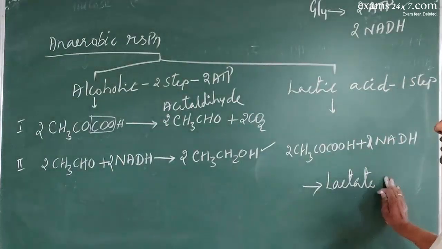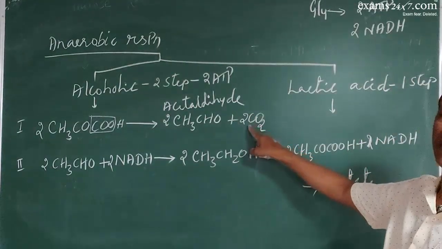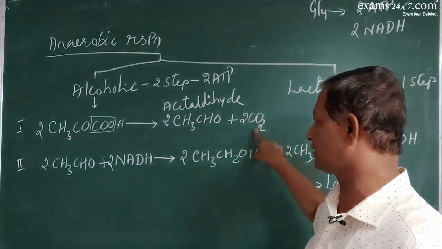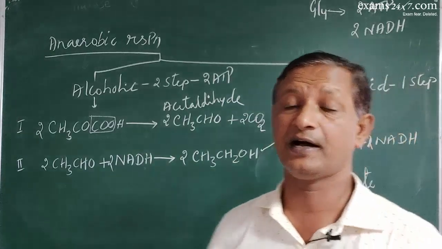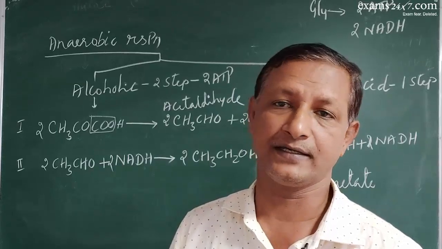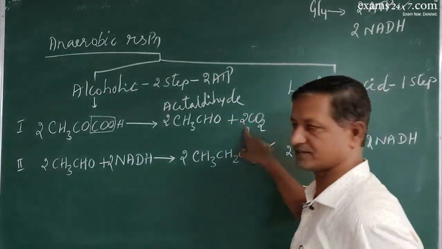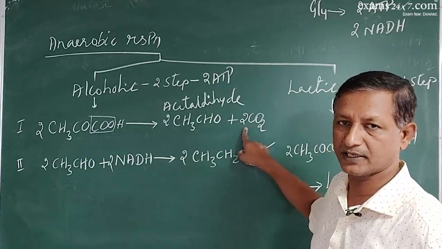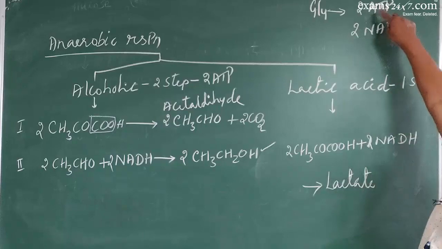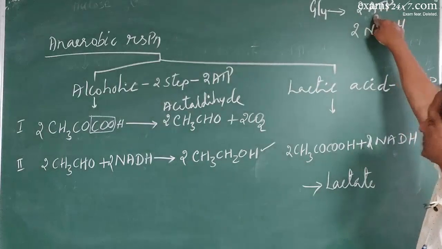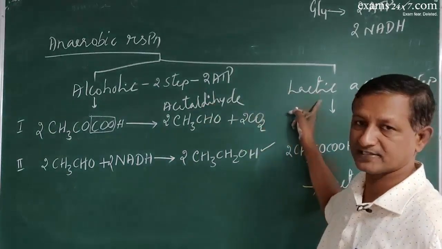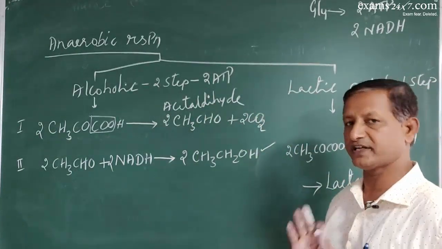Lactate. Here there is no evolution of carbon dioxide. This is another difference. Alcoholic fermentation releases carbon dioxide. That is why food products like bread, dosa, idli are all very smooth, because of this release of carbon dioxide. But here there is no release of carbon dioxide. But the end product is the same, again only 2 ATPs. So the amount of energy produced in both fermentations will be the same, 2 ATPs only.